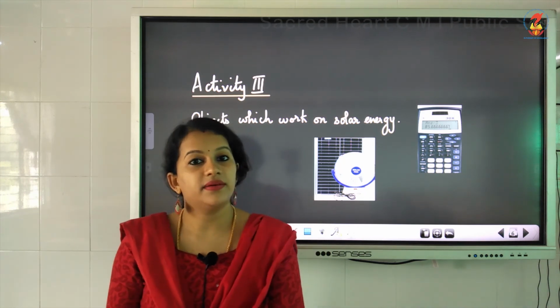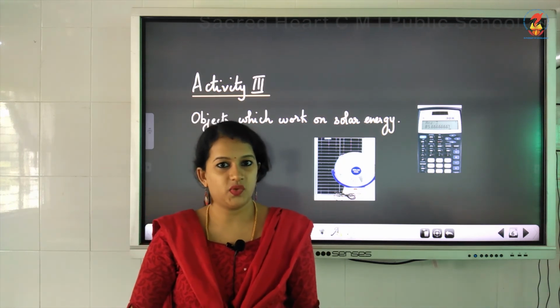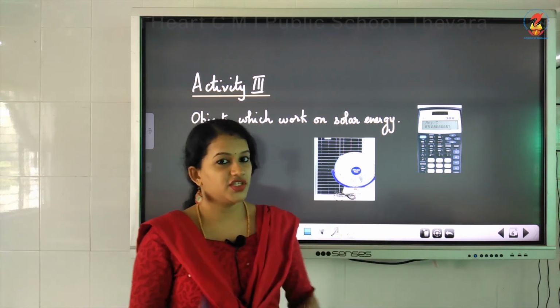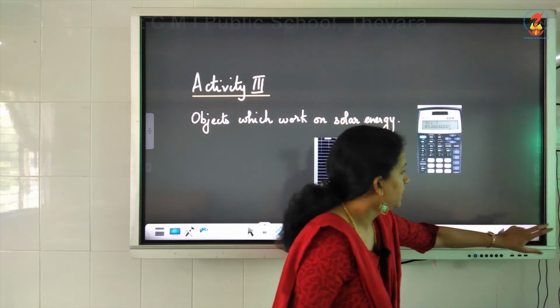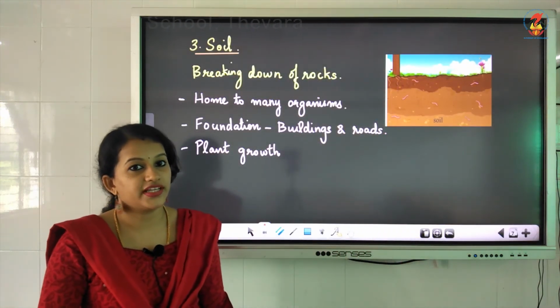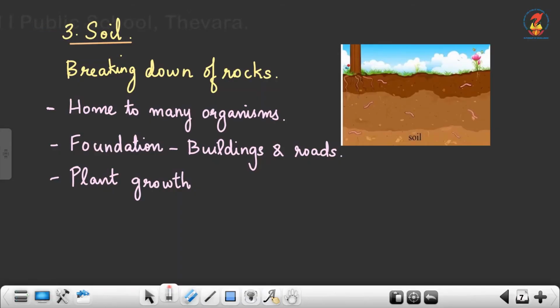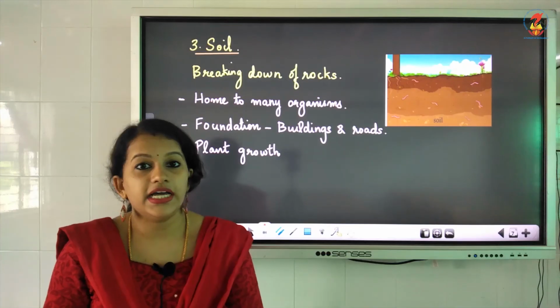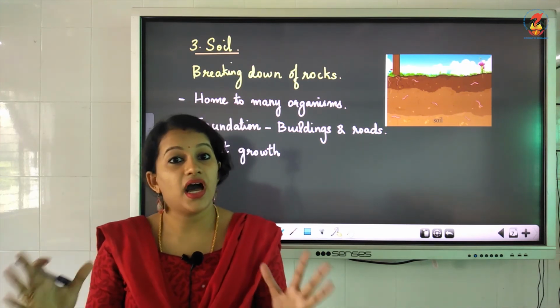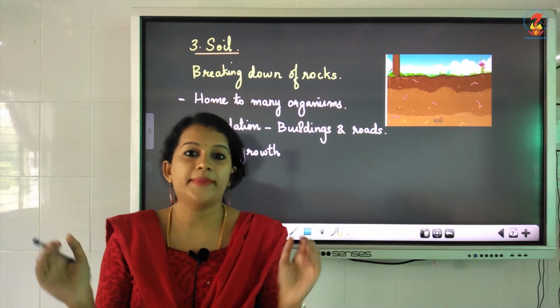Now let us learn about another natural resource. Another example of natural resource that you are going to learn is soil. Okay, you must have all seen soil, isn't it? Soil is also a natural resource, and this soil is formed when large or big rocks break down.